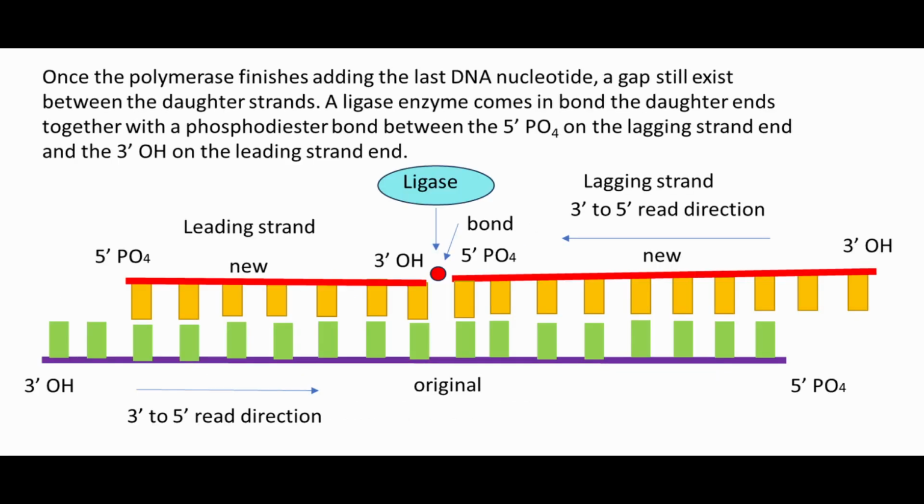Once the polymerase finishes adding the last DNA nucleotide, a gap still exists between the daughter strands. A ligase enzyme comes in to bond the daughter ends together with a phosphodiester bond between the 5' PO4 on the lagging strand end and the 3' OH on the leading strand end.